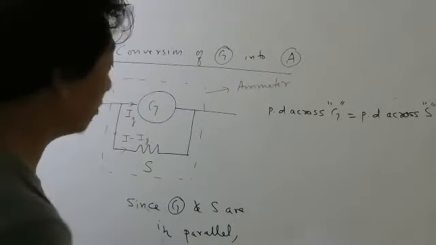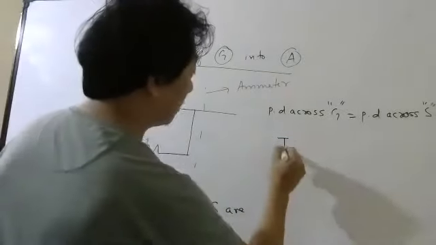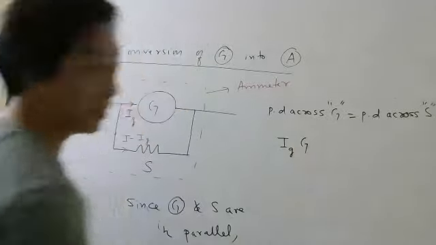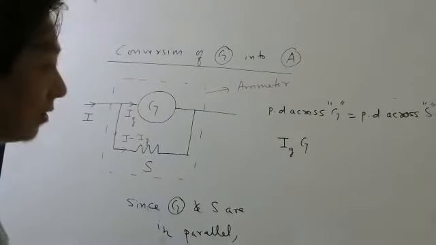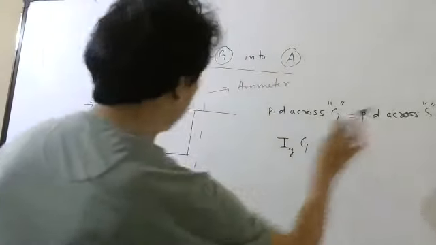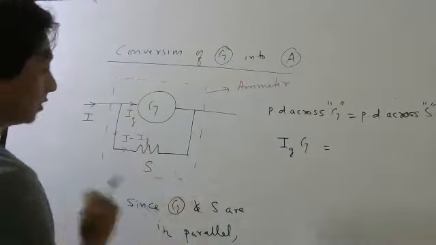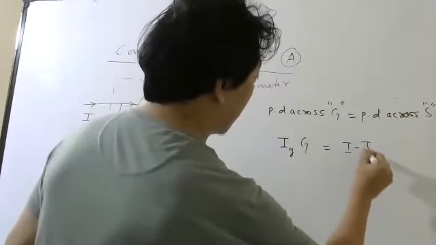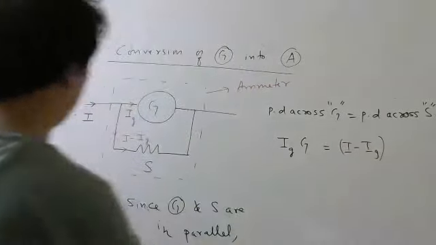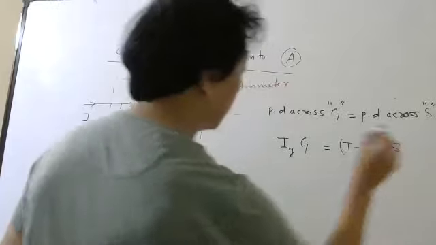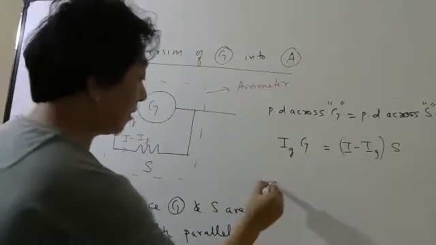Now apply Ohm's law for this potential difference. Ig into G. Apply the potential difference for this shunt: I minus Ig into S. So what will be the shunt from here?